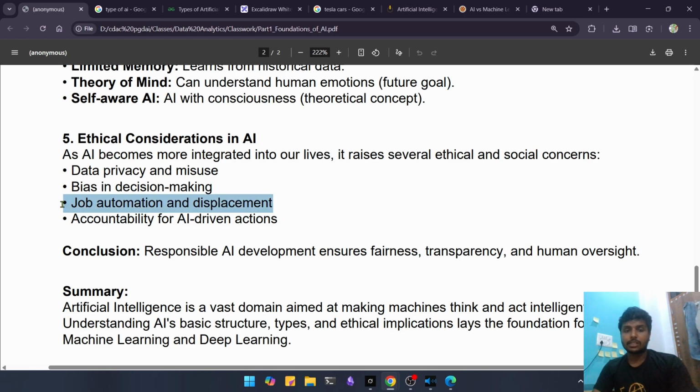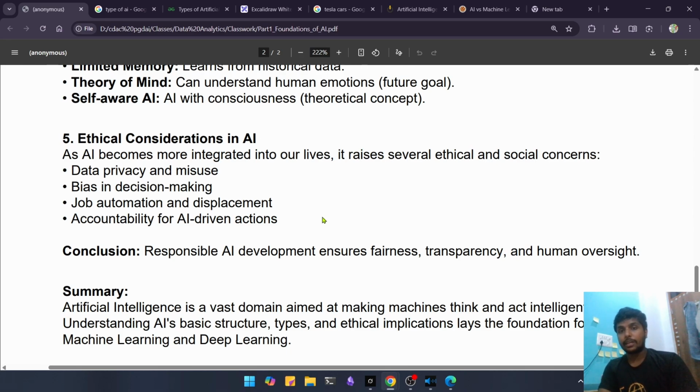Job automation and displacement. This is actually true. Now in 2025, many jobs are being replaced by artificial intelligence. Now the last one is accountability for AI-driven actions. If AI is taking actions, who is responsible for all this?